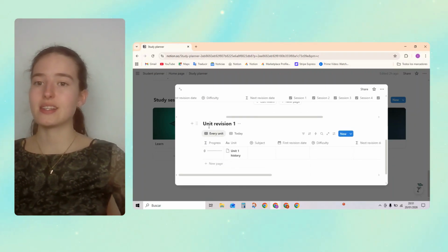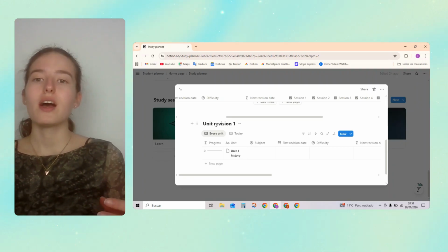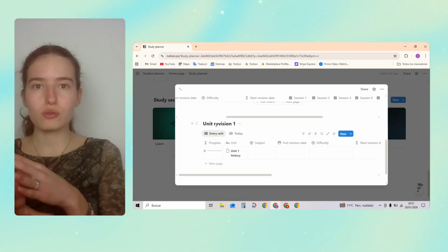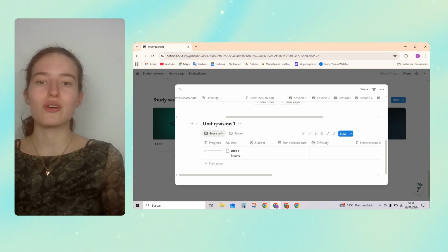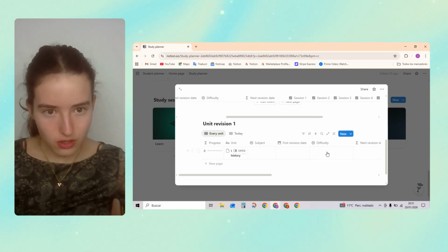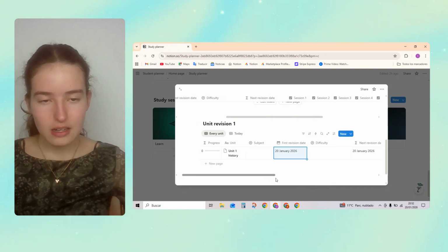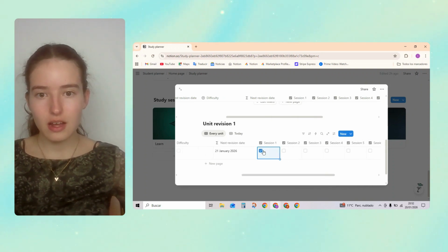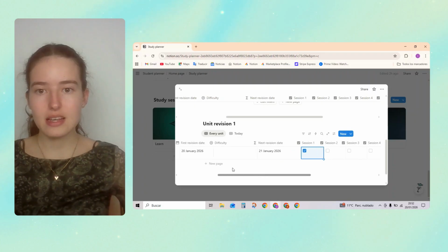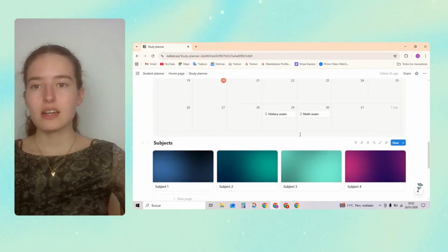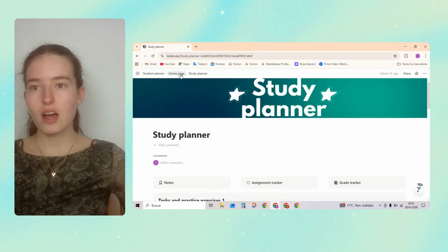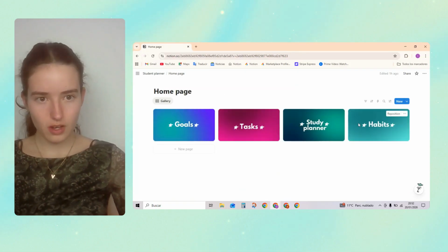And over here it's the same but with a unit. This is going to be like the actual big unit, so you don't forget. So when you do that, you just press, okay, first revision date, and like that, and that's it.